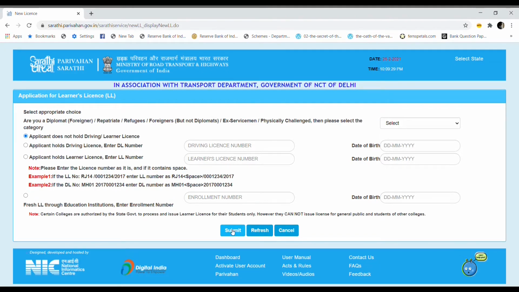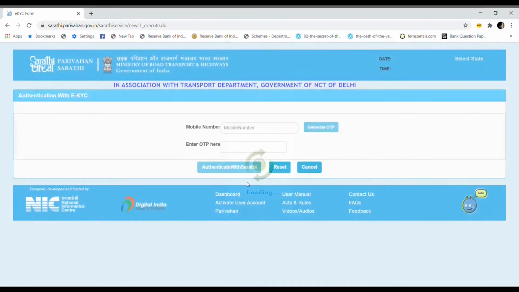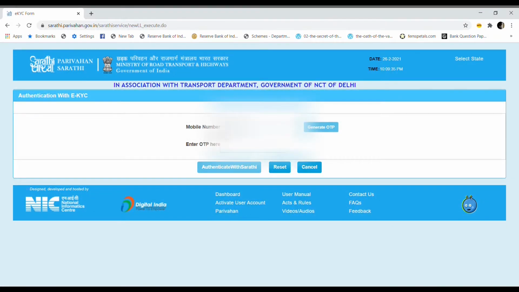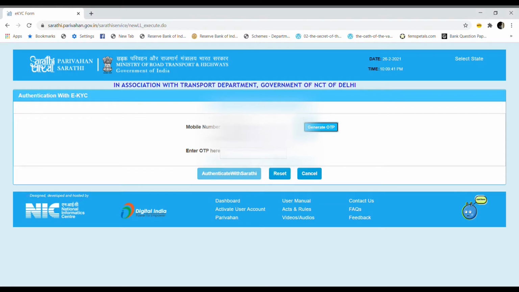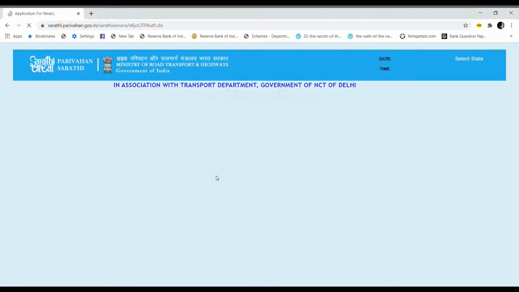Now let's click on submit here. You don't need to fill anything here. Here you'll have to give your mobile number. Once you give the mobile number, you'll have to click on generate OTP, and then it says OTP sent to the mobile number. I've got a pin on my mobile number, so I'll just key in the pin here, and then you have to click on authenticate with Sarthi.